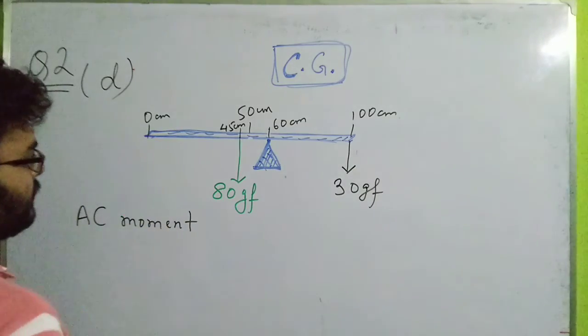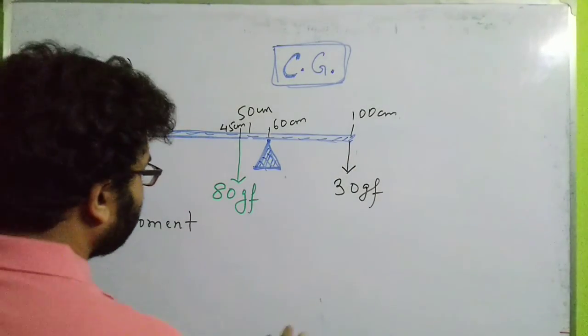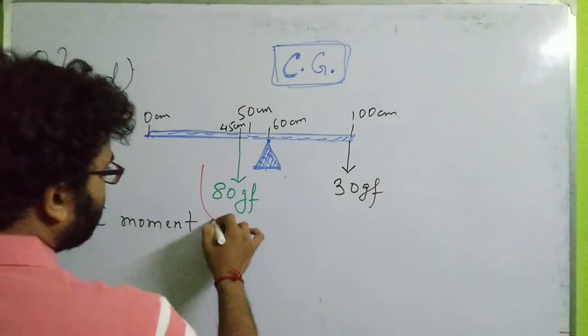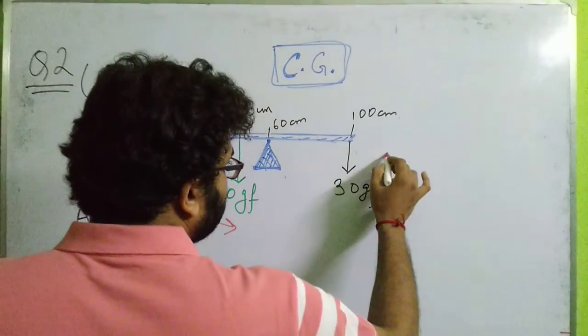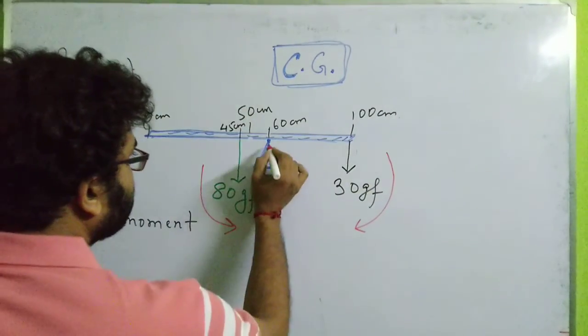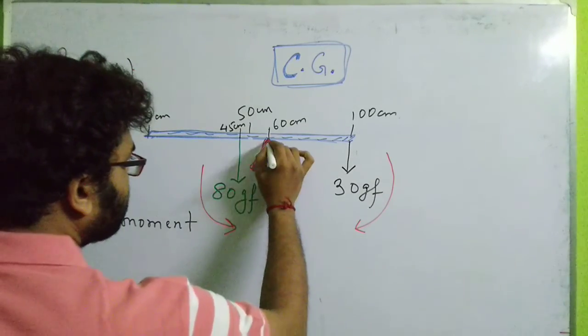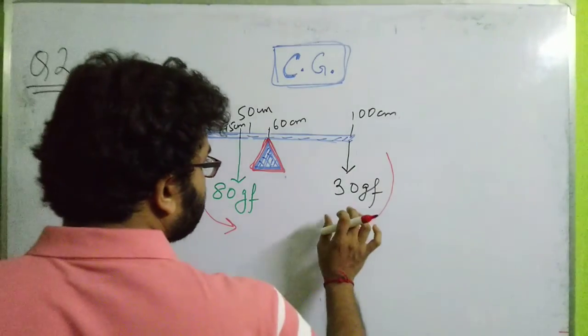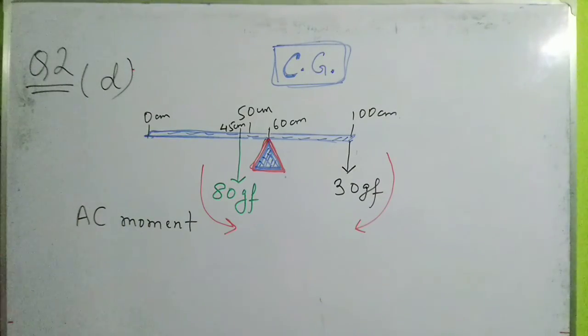The anti-clockwise moment will be generated by which of the following weights? Is it 80 gf or is it 30 gf? Definitely it is 30 gf, because the 80 gf is trying to rotate this meter rule in this direction, which is the clockwise direction, whereas the 30 gf is trying to rotate the meter rule in this direction about this fulcrum. Remember, the rotation is about this fulcrum. So this produces clockwise moment, and this produces anti-clockwise moment.